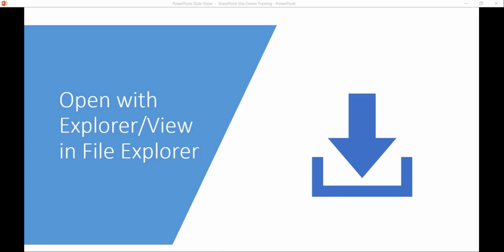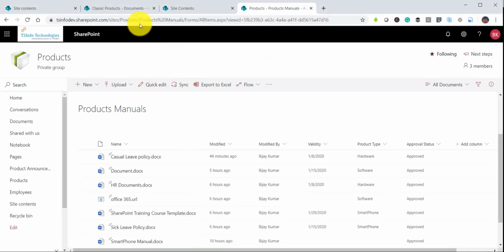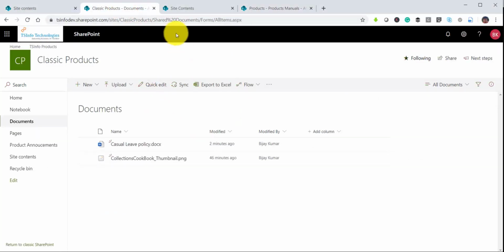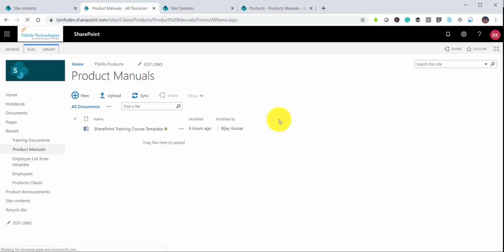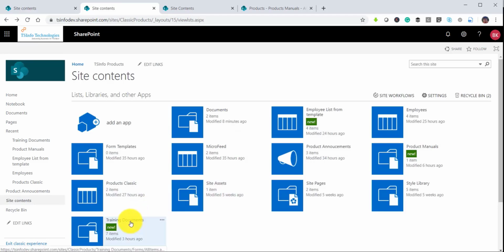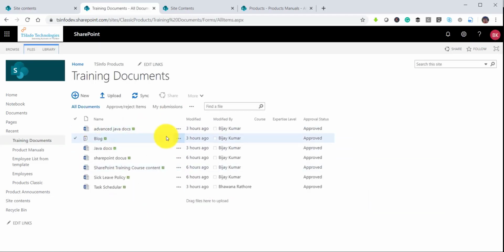So if I open our library, you can see there are two options on this. Let me go to the library here. I'll go to the site contents and open our product manual. You can see either product manual we can open, or there is a training documents library.